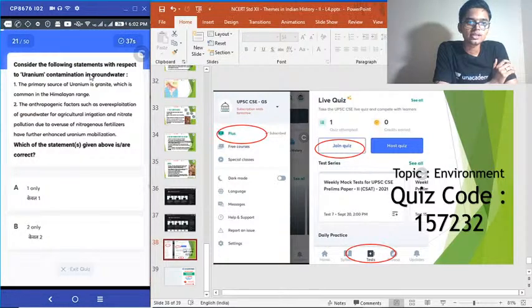21. Consider the following statements with respect to uranium contamination in groundwater. 1. Primary source of uranium is granite, which is common in Himalayan range. 2. The anthropogenic factors such as overexploitation of groundwater for agricultural irrigation and nitrate pollution due to overuse of nitrogenous fertilizers have further enhanced uranium mobilization. Select the correct answer.